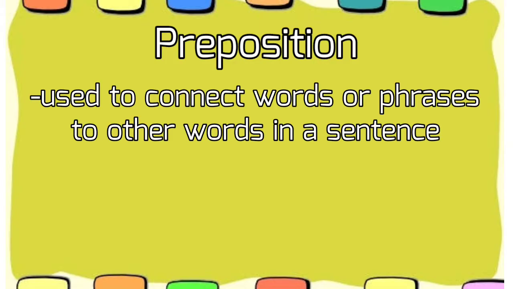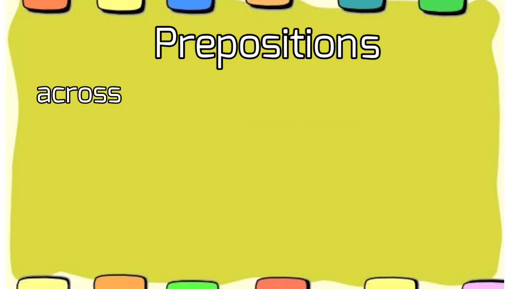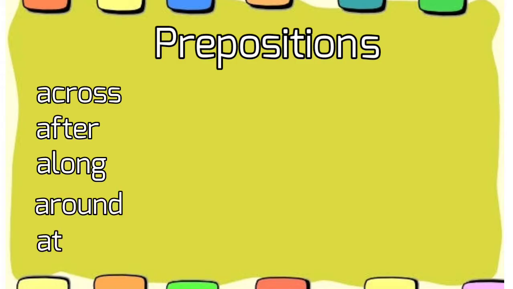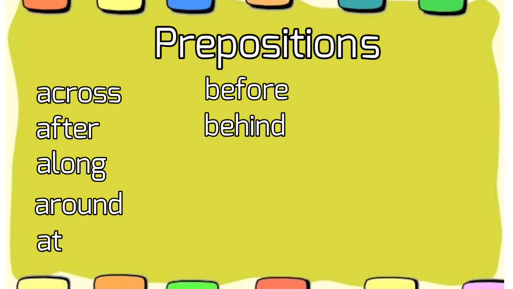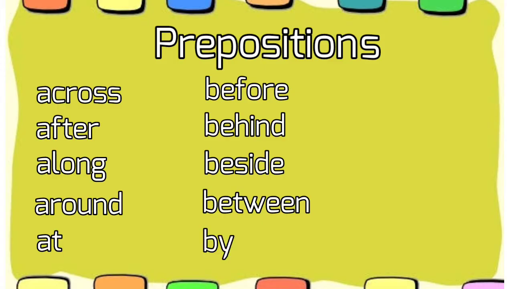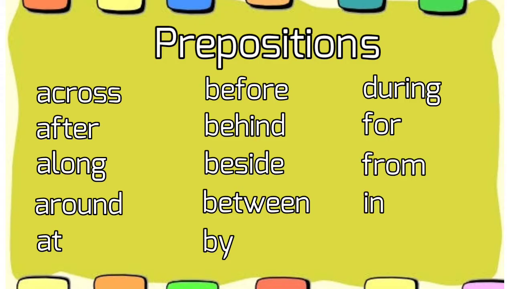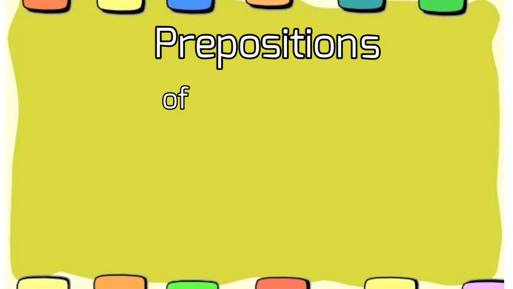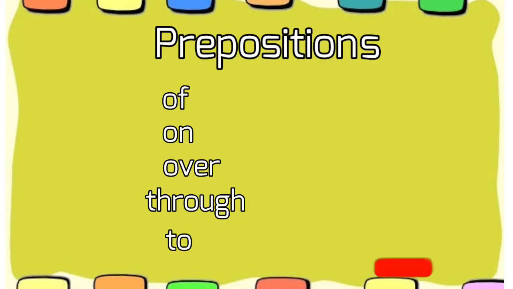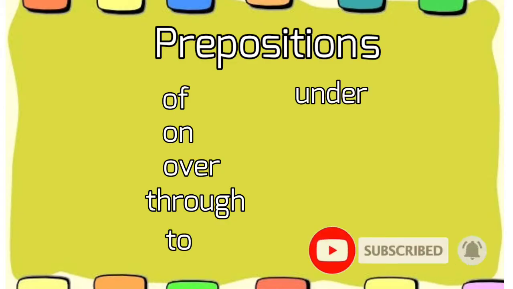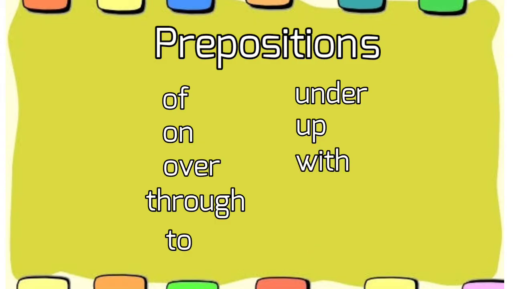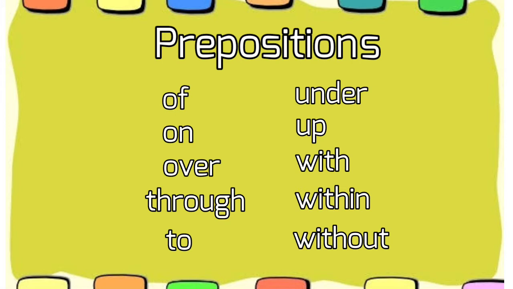The following are some examples of prepositions: across, after, along, around, at, before, behind, beside, between, by, during, for, from, in, into, off, on, over, through, to, under, up, with, within, and without.